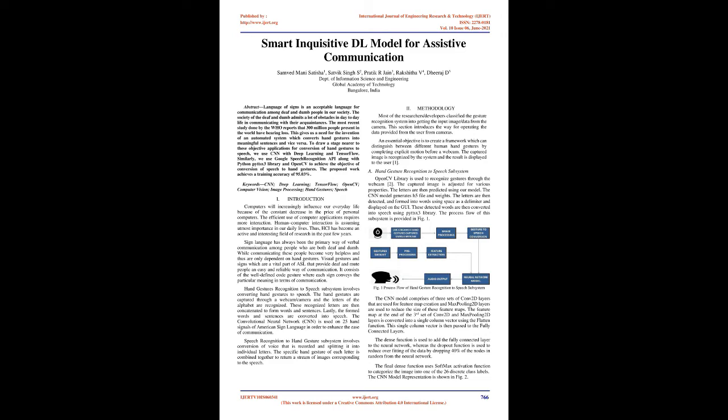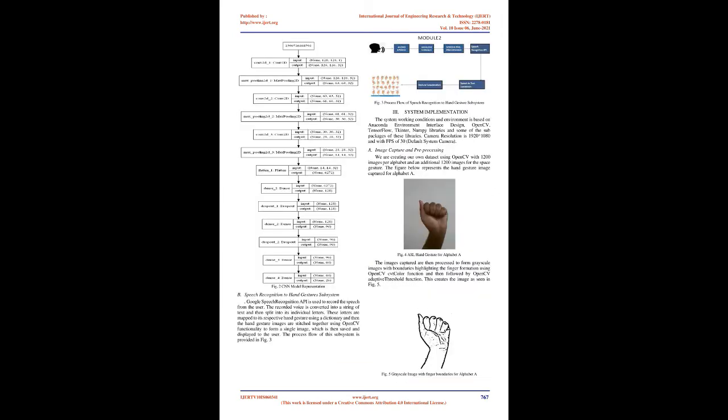This section introduces the way for operating the data provided from the user from cameras. An essential objective is to create a framework which can distinguish between different human hand gestures by completing explicit motion before a webcam. The captured image is recognized by the system and the result is displayed to the user. 1. In the hand gesture recognition to speech subsystem, the OpenCV library is used to recognize gestures through the webcam. 2. The captured image is adjusted for various properties. The letters are then predicted using our model.